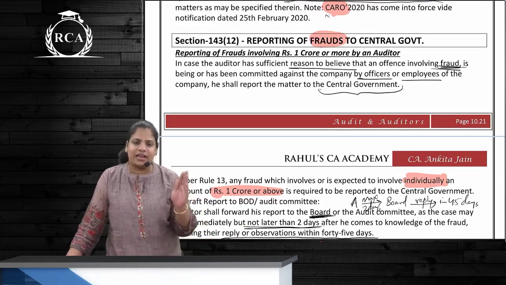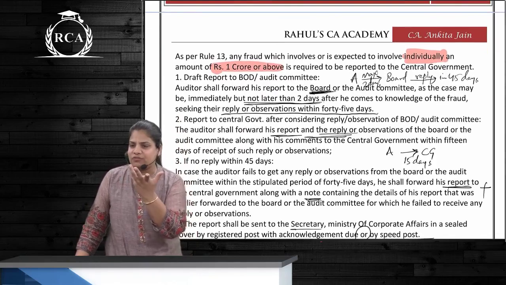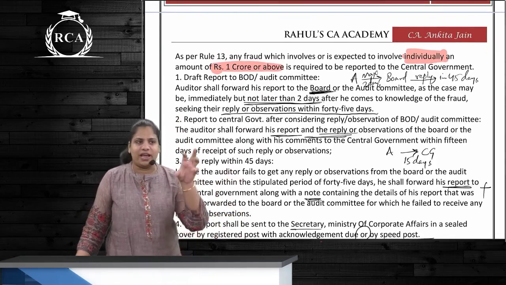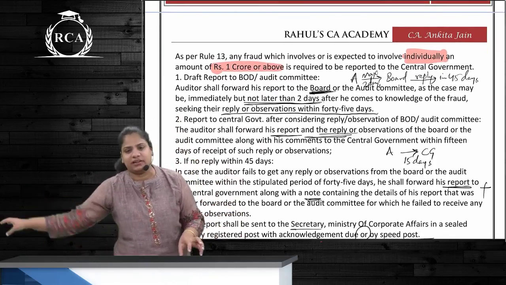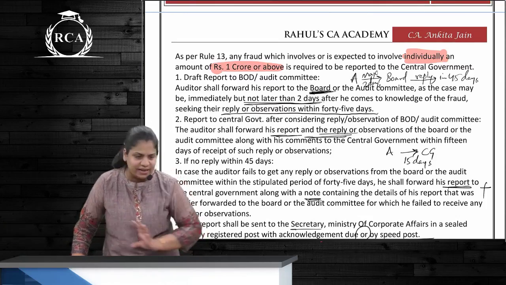If it is greater than or equal to 1 crore, then what should he do? This 1 crore applies for what types of frauds? Collective or individual? Individual frauds. So if the auditor has found a fraud of 30 lakhs, 50 lakhs, 20 lakhs, 30 lakhs, then it will fall under less than 1 crore, the second category. Right?